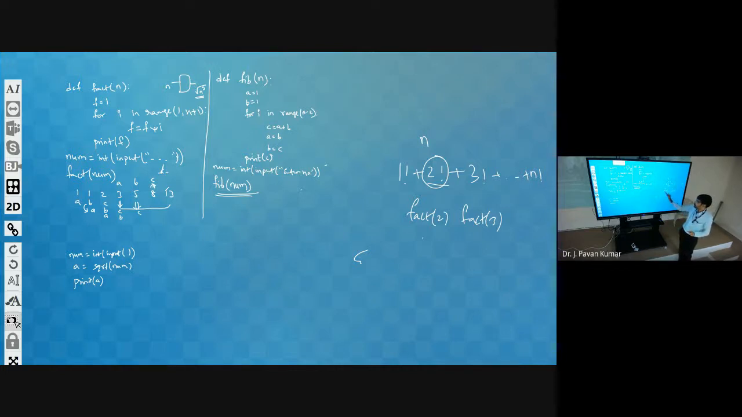Every time we have to keep track of a sum. Initially sum we can consider as 0, factorial of 1 we will calculate, then that we will be adding to sum. Sum is equal to sum plus factorial of 1. Next this will become 1. Next sum is equal to sum plus factorial of 2. Next sum is equal to sum plus factorial of 3. So it will become 3 factorial, 6 plus 3, so 9. So like this it will keep on repeating.